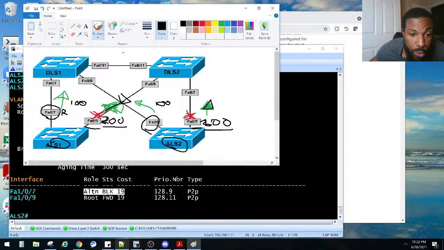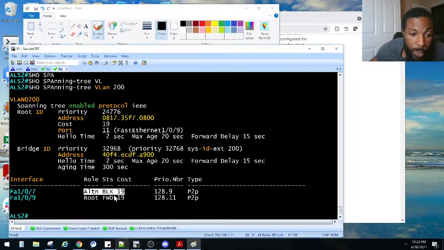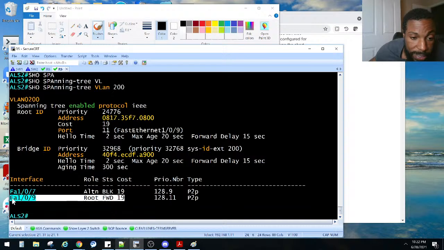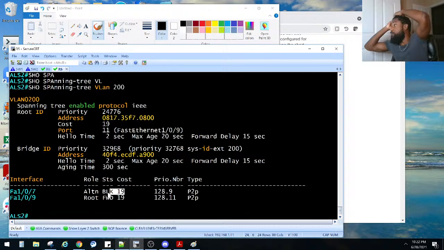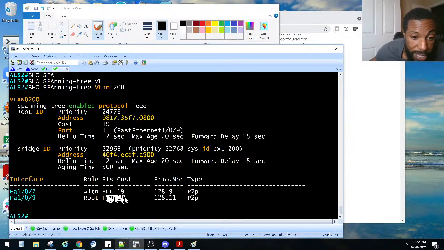So ALS2, let's see, ALS2, 107. Okay, so let's do this. Let's make this one a higher cost, and you said it has to be twice that number, so 36, right? That should make this guy start forwarding, right? So I need to make this higher than 36.